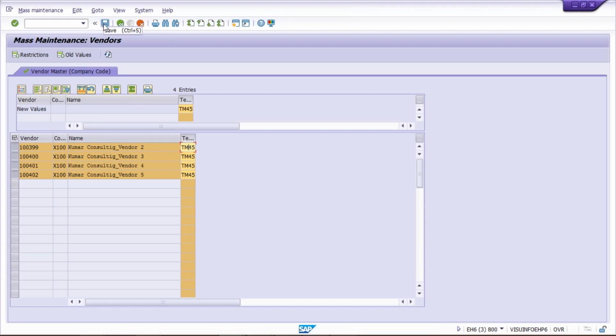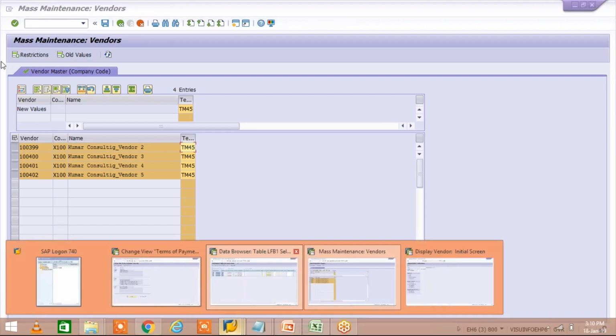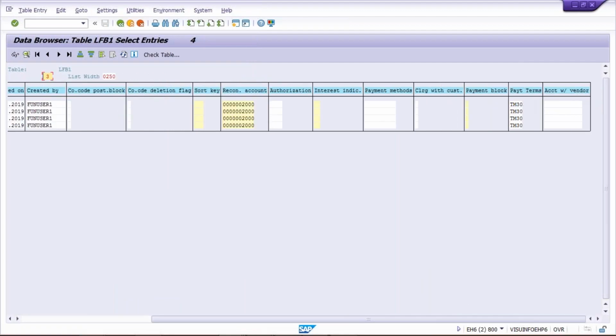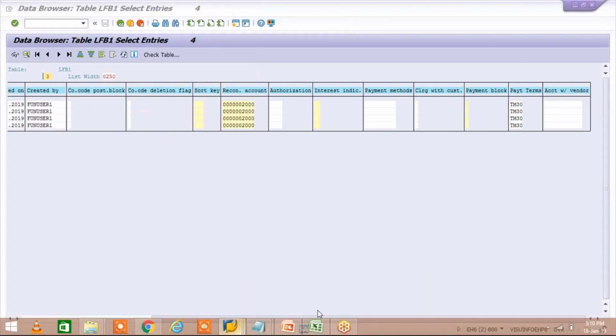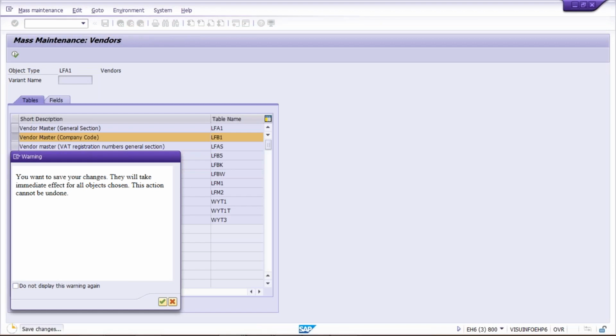You need to save it. Until you click here on save, these changes are not going to be applicable. You can see here, click on refresh and just come here, still TM30 itself. Why? Because the changes have not been saved yet. So we are going to save these changes. Okay, just press enter so that the changes are going to be applicable against all the vendor master. It will take hardly a few seconds.